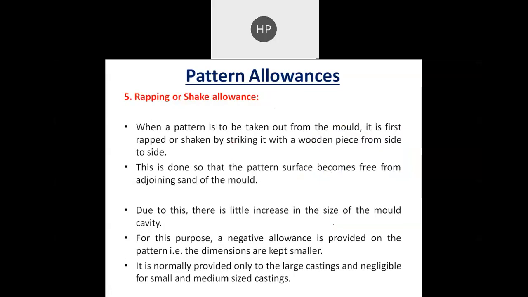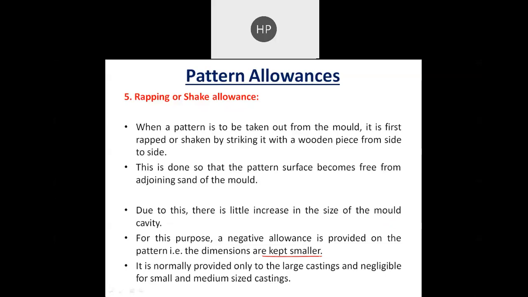And finally, we have warping or shake allowance. When the pattern is to be taken out from the mold, it is first rapped. When we rap it, there will be some change in the dimension. So for this, a negative allowance is provided on the pattern, so that after shaking, the dimension will be as required. We keep a smaller dimension than the object, so that after rapping it will increase, and we can have a proper shape and size.